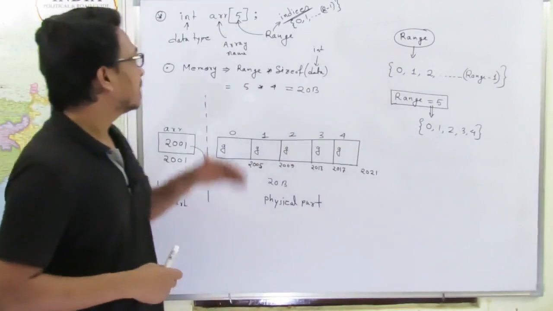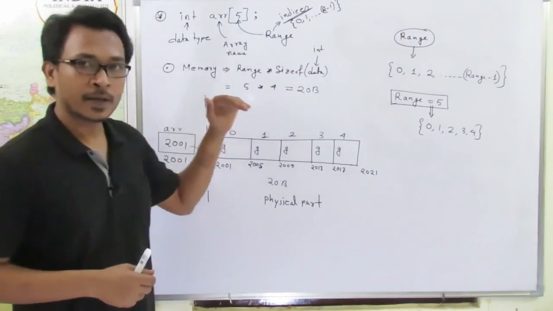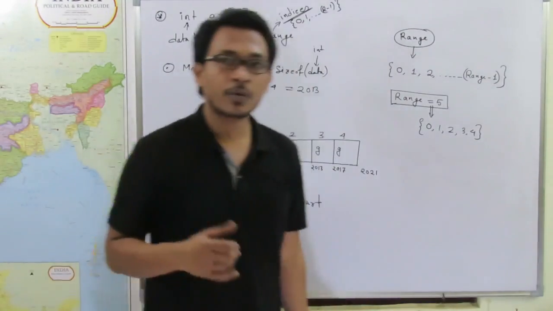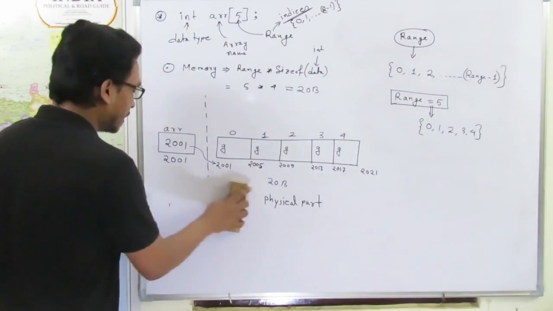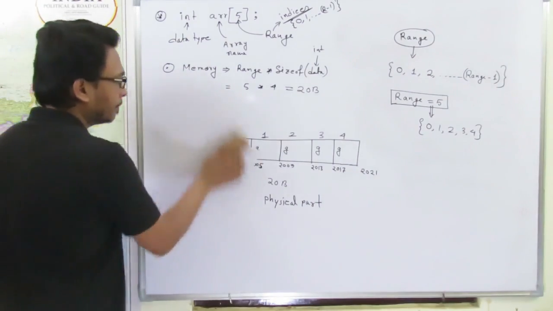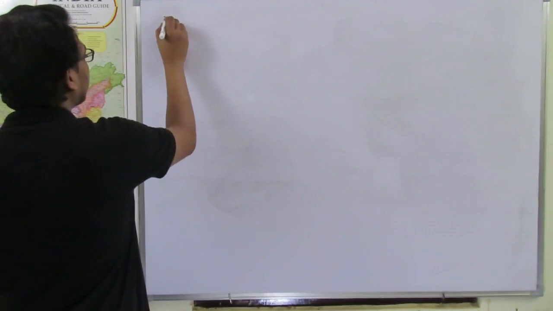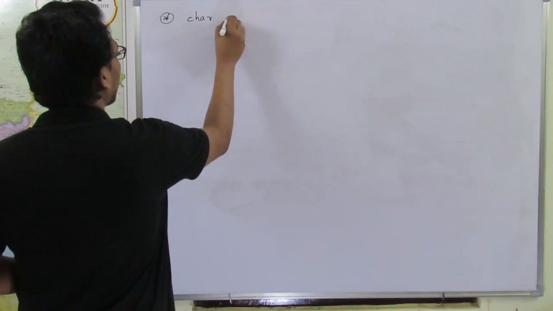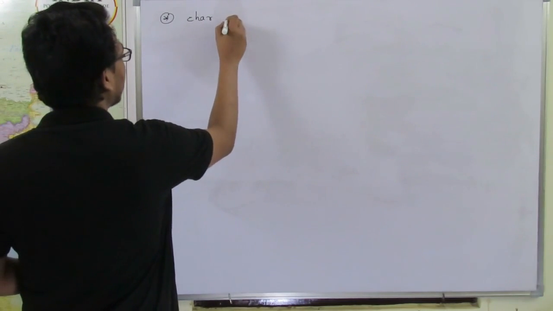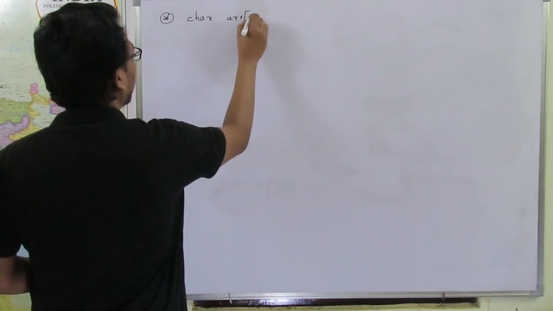Clear? Now this is an example of an array of integer type. Let's consider one more array example of some other type. Let's say we are declaring a char array, and the array name is, let's say, ARR.